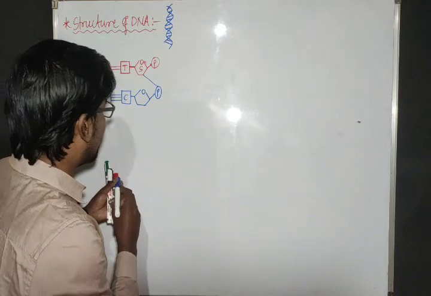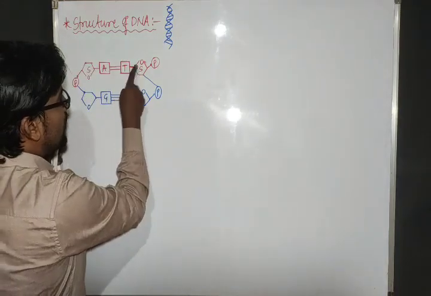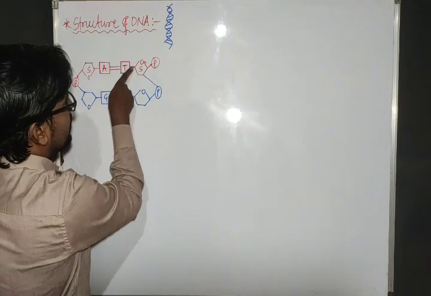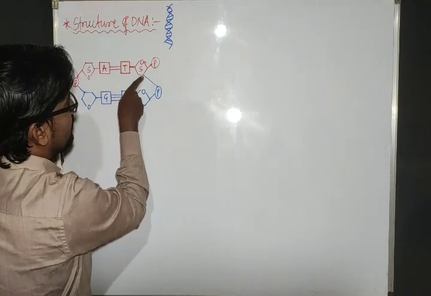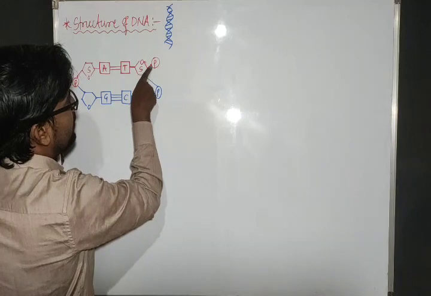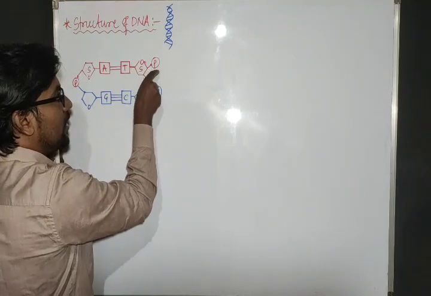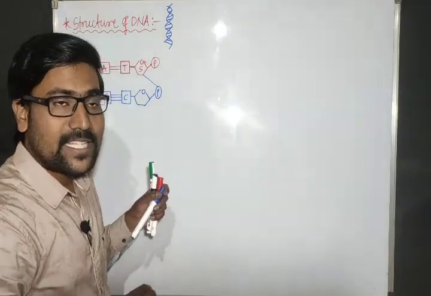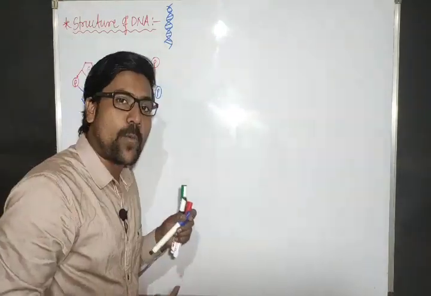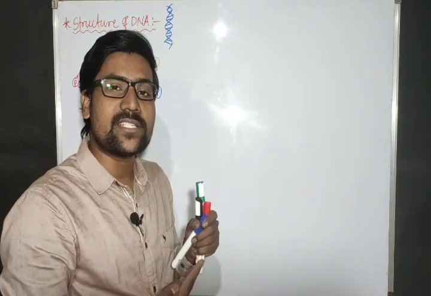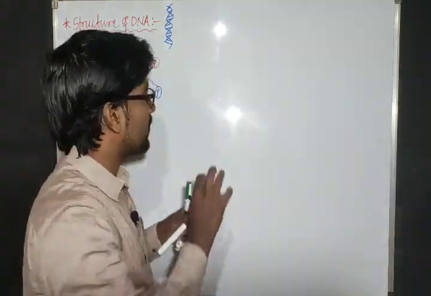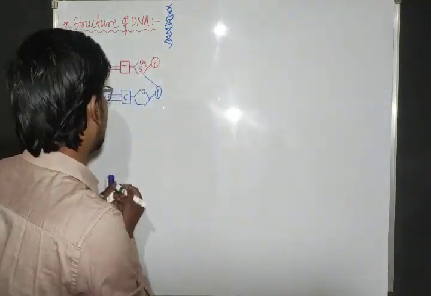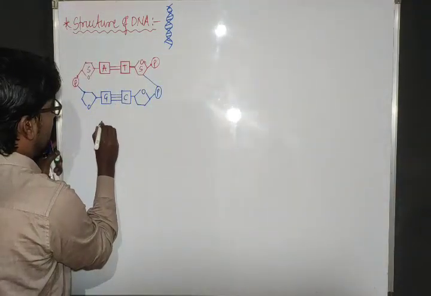So what this indicates is that one sugar is combined with two phosphates. This is first carbon, second carbon, third carbon, fourth carbon, fifth carbon. One sugar is combined to phosphate at the fifth carbon and the third carbon. That means two phosphoester bonds are formed, which we refer to as phosphodiester bonds. In the same way, let me consider another one.